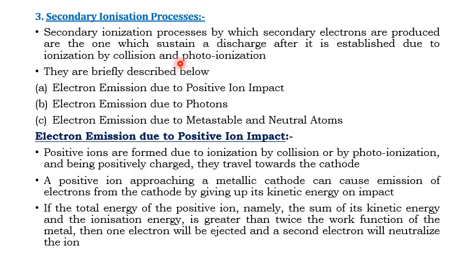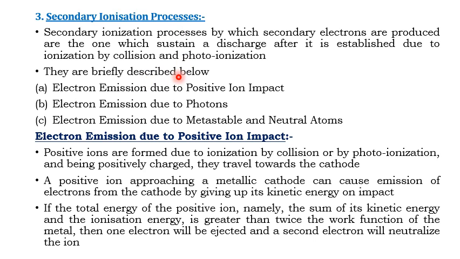Electron. So whatever electron is liberated during ionization by collision and photoionization will further cause another ionization process. That process is called the secondary ionization process.